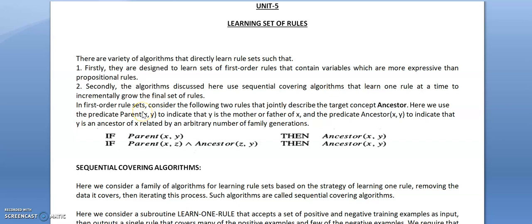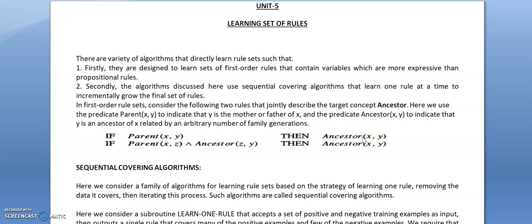So here in first order rule sets we can consider two rules. Parent and ancestor are predicates. Parent(x, y) indicates that y is the parent of x, and similarly the predicate ancestor(x, y) indicates that y is the ancestor of x. Here we can see this is the first rule: if parent(x, y), that is, if y is the parent of x, then y is the ancestor of x.